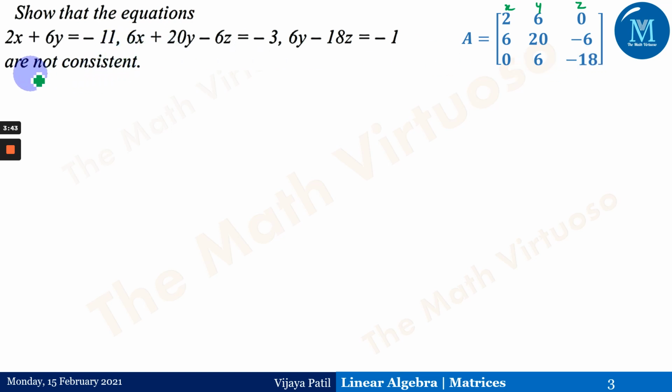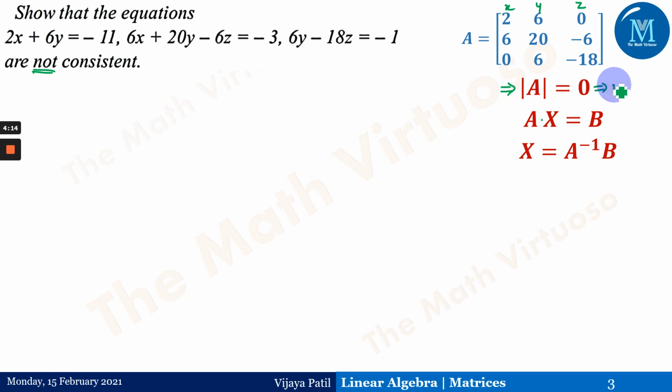Now this question will have two approaches. The first approach I have already explained in the previous session on non-homogeneous systems. If the determinant of A equals 0, that means A inverse will not exist. In the present case, the determinant of A comes out to be 0. That means for Ax = B we cannot write x = A inverse B, because determinant of A equals 0 implies A inverse will not exist, and therefore this type of equations will not have a solution.